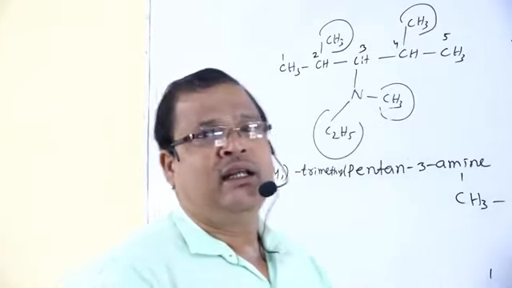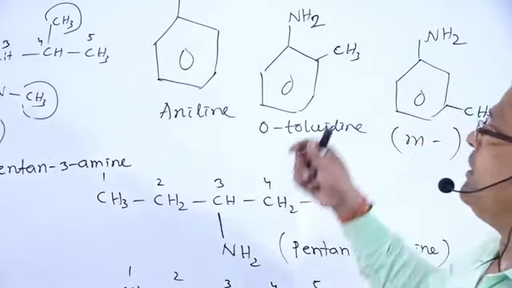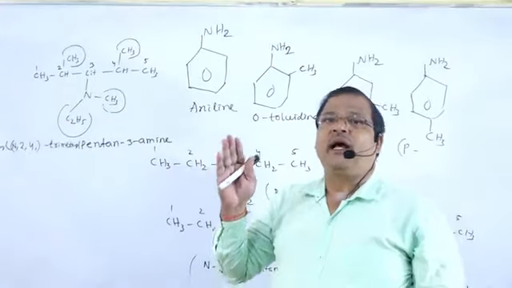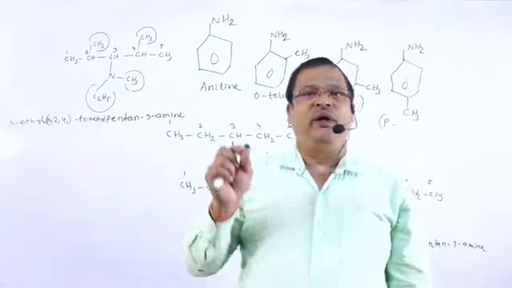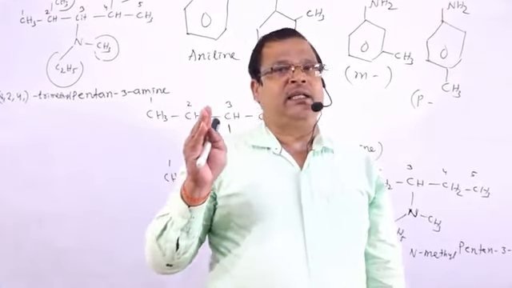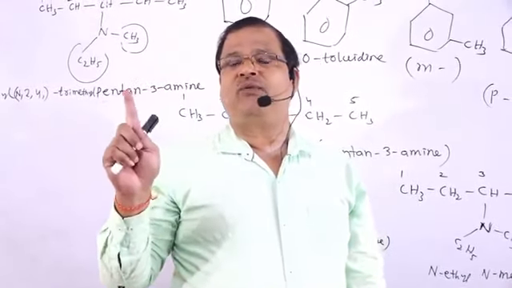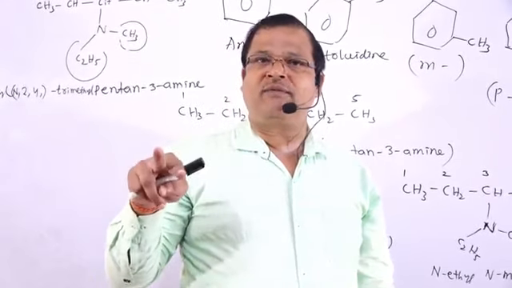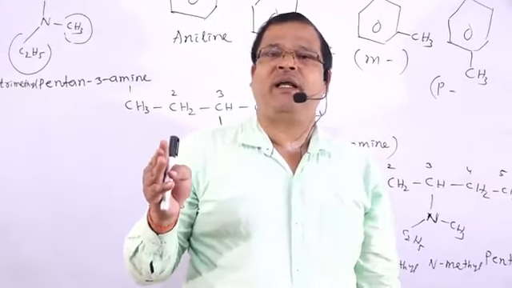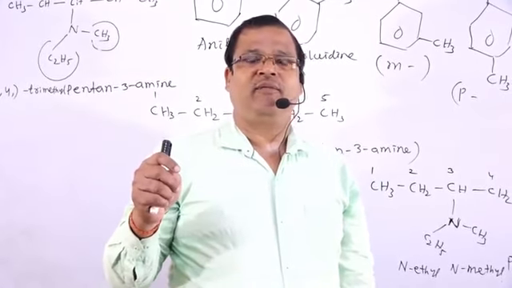So these are the namings of these different compounds. This is regarding the definition of amine. What are amines? Amines are the alkyl or aryl derivatives of ammonia, where the hydrogen atoms of ammonia are replaced by alkyl groups or aryl groups. Whenever one hydrogen atom is replaced by one alkyl group, that is primary; two hydrogen atoms, then secondary; and all three hydrogen atoms of ammonia replaced by alkyl or aryl groups, then that is tertiary.